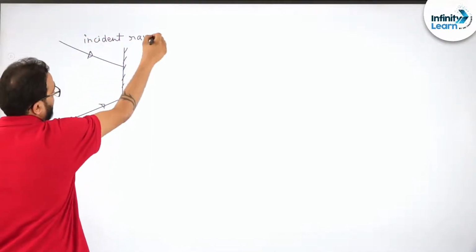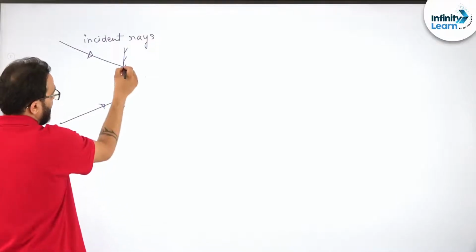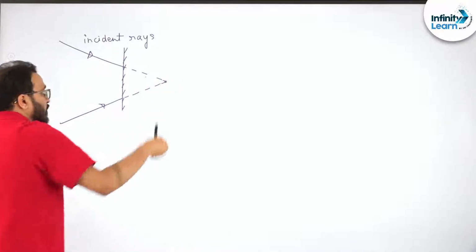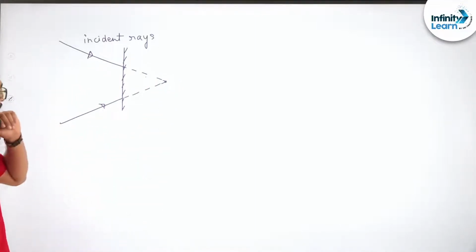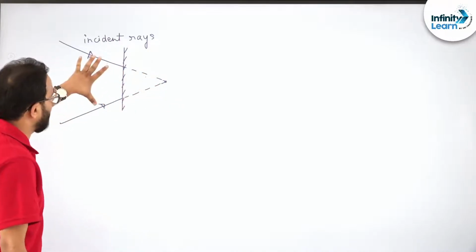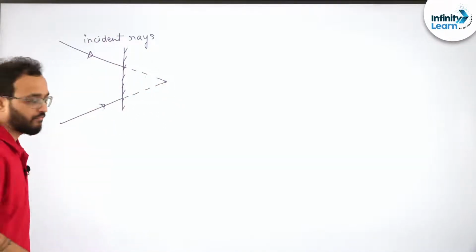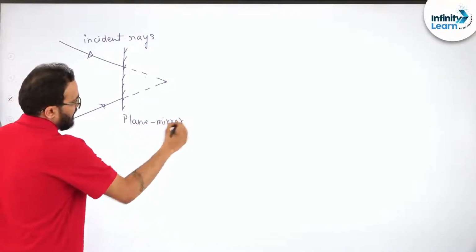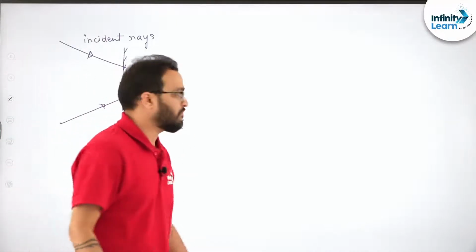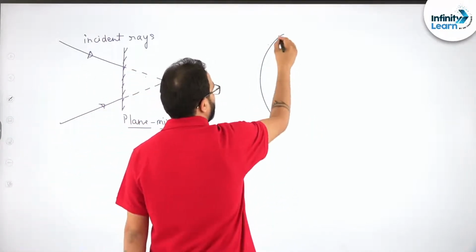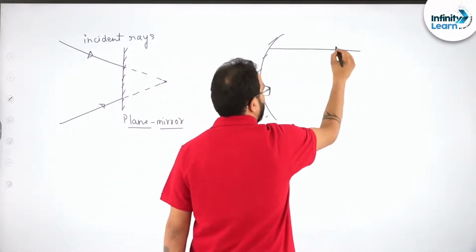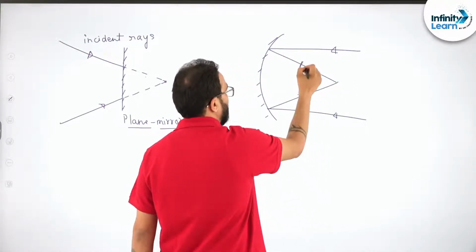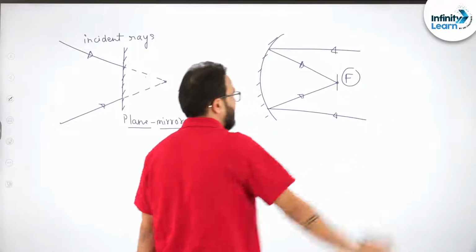Now in their path you have kept a plane mirror. So these incident rays wanted to meet at this point and create an image here. Technically, this image which was being formed by these two rays becomes an object for this mirror. Are you understanding? Let's assume that with the help of a concave mirror, a parallel set of rays comes like this and they finally meet at the focus. Everybody knows that. You have studied this in 10th standard.